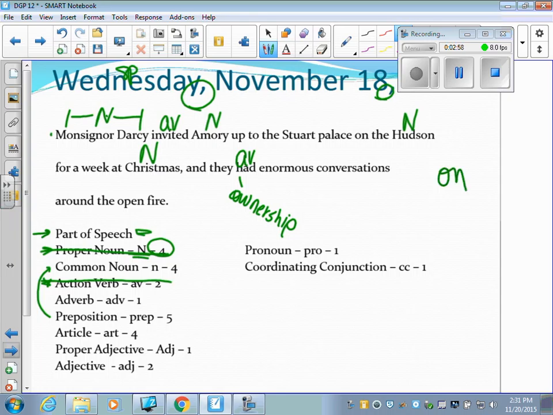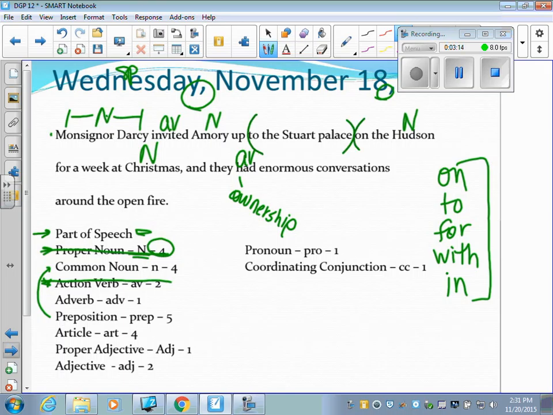The words on, to, for, with, and in, I think, are the 5 that I try to memorize or suggest that my students memorize. And here we have: to the Stewart Palace, on the Hudson, for a week, at Christmas, around the open fire. These are all prepositional phrases.